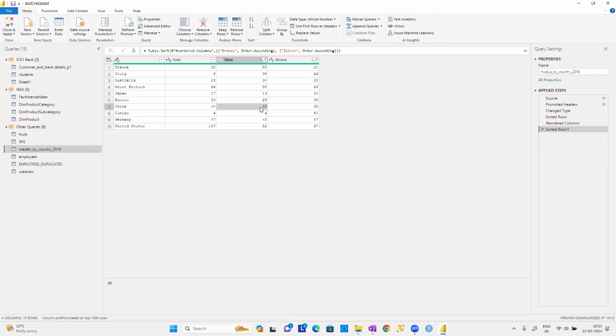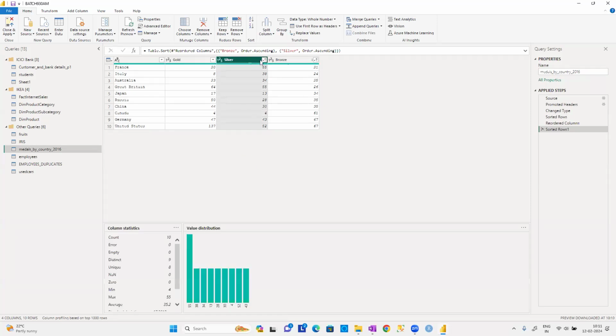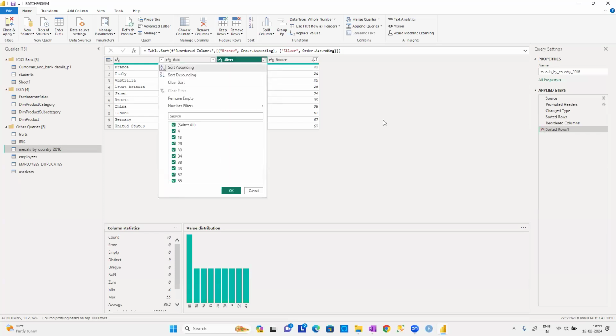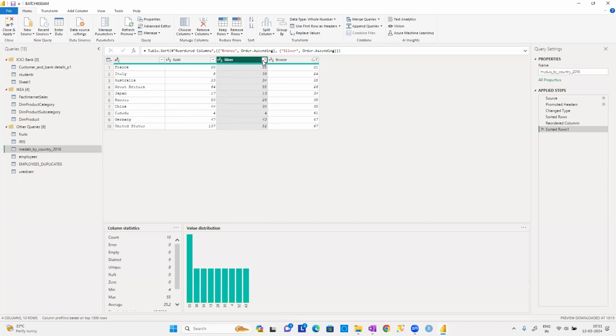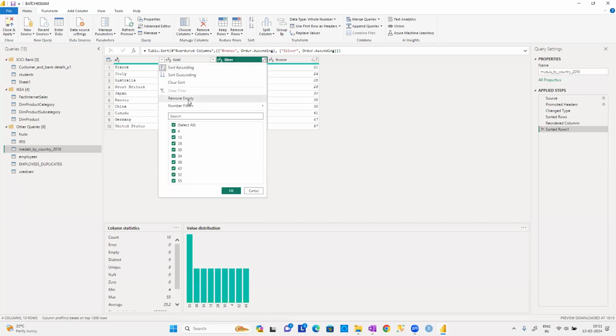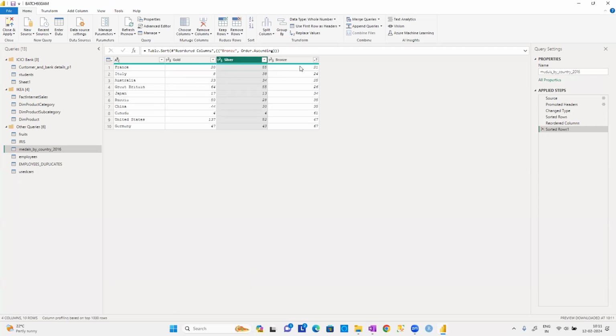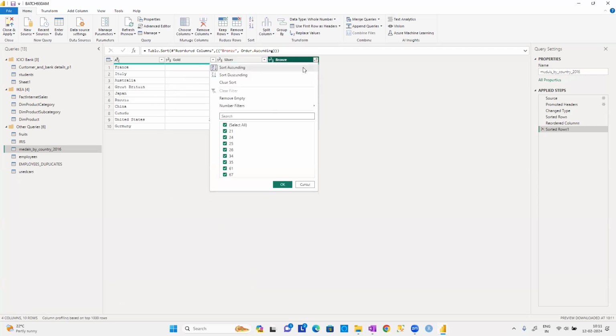Now, how can you remove the sorting? Sir, I want to remove the sort. How can you do that? Don't think that you can remove the sorted rows like that. Instead of removing like that, there is another technique, guys. Go there. There is a drop down button now, guys. Click on that button. We have something called clear sorting. If you clear the sorting, guys, automatically the sorting gets cleared. See there, it clears the sort.